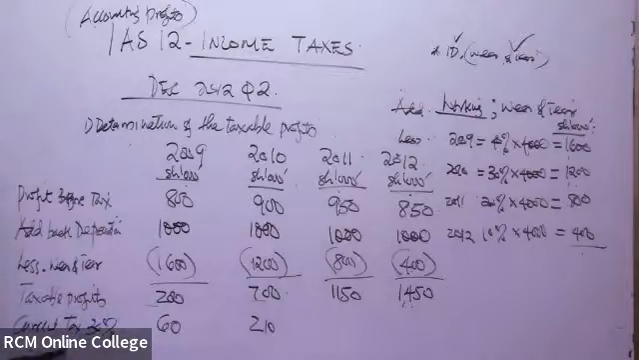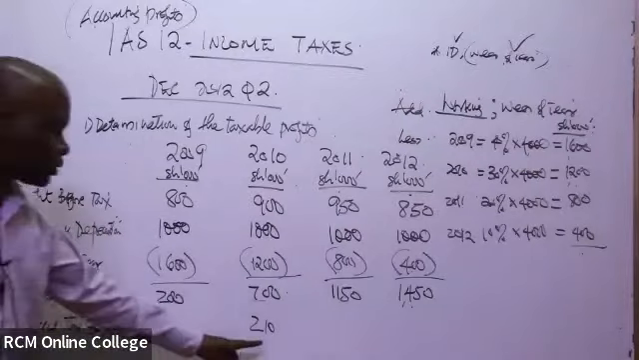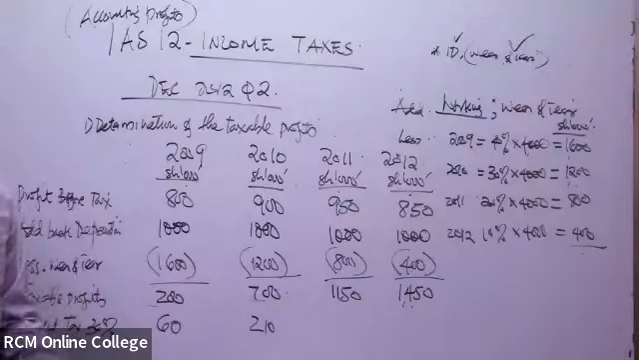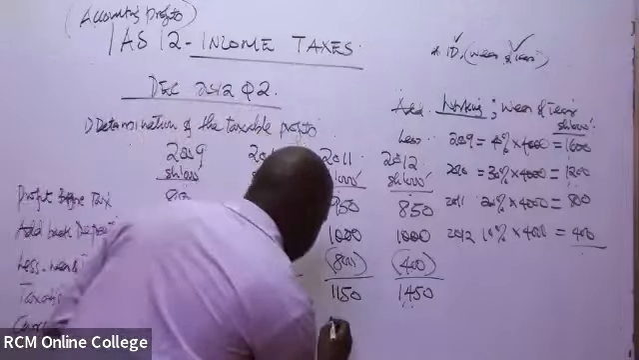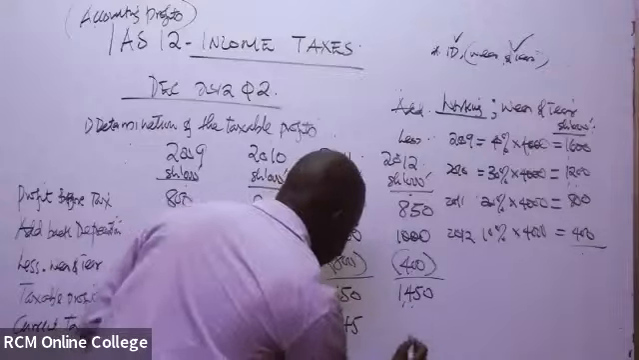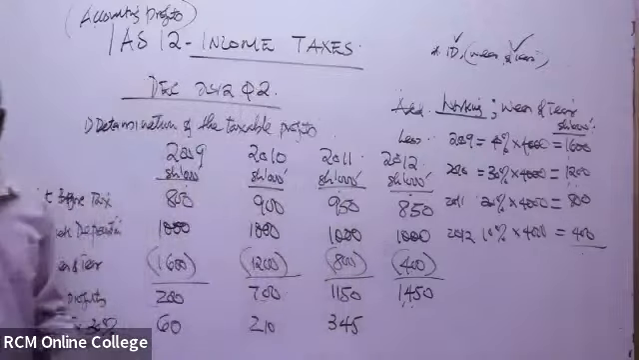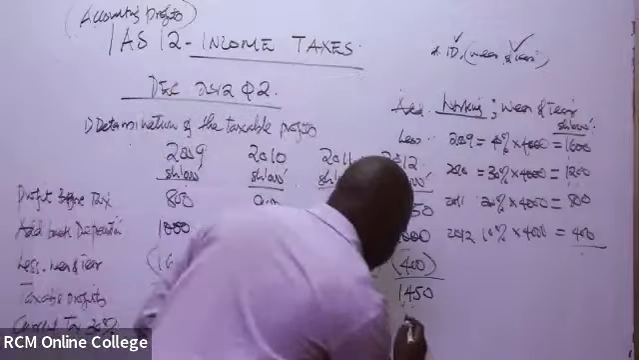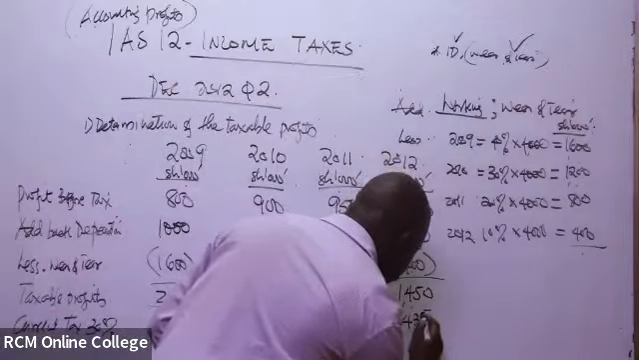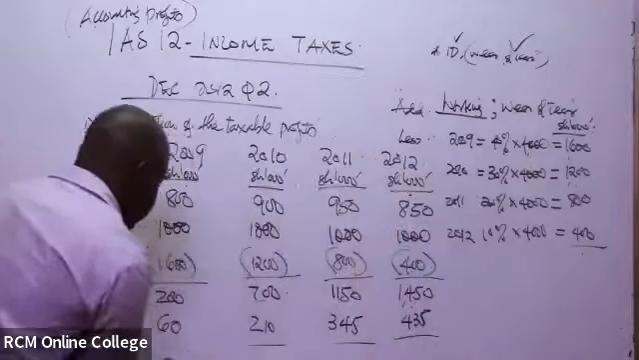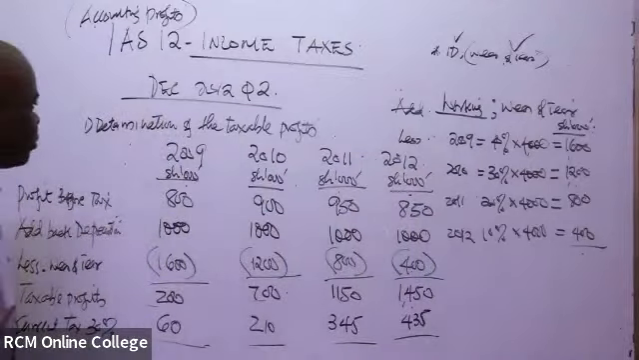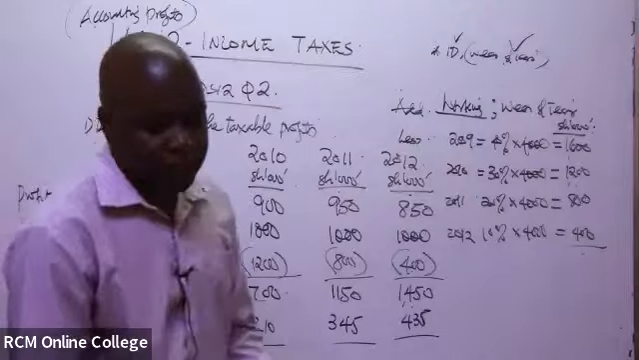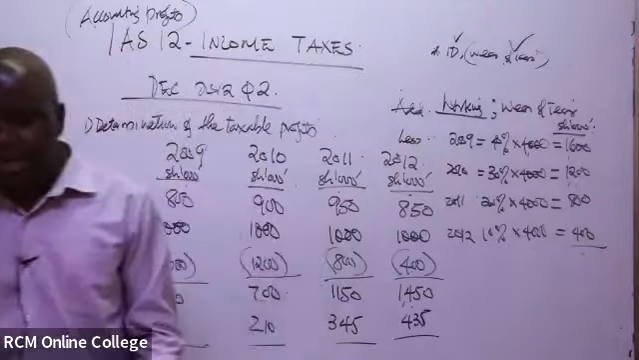So in this case, the current tax for this one is 60, this one is 210, this one is how much? It is 345. Then the last one, 435. So we've already been able to finish up with the first part. So the first part is actually done and dusted.